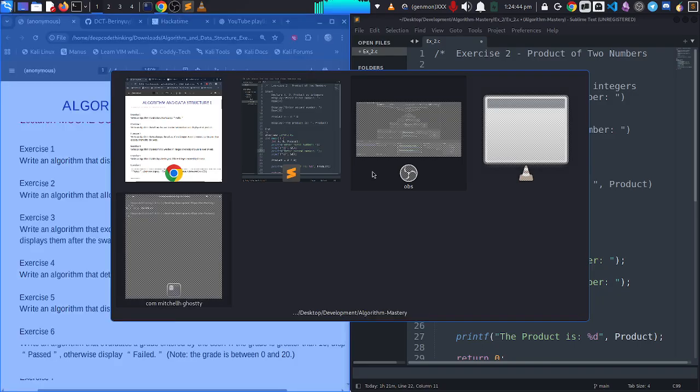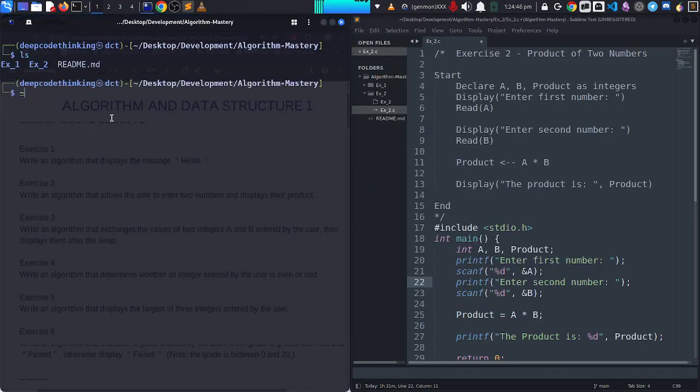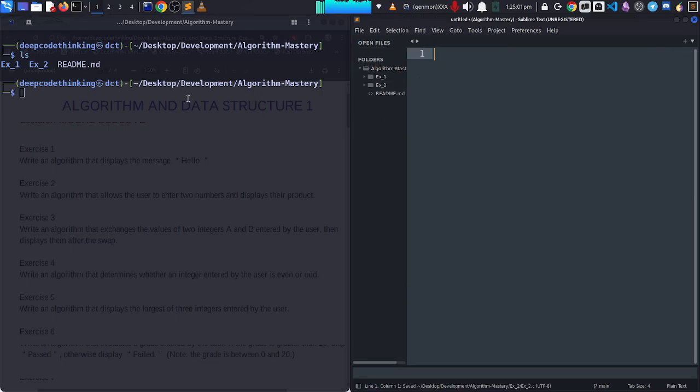Again, I'll be using my terminal to create my files and folders, because using the command line interface is really fast and swift for me. So I'm just going to close this exercise 2, and I'll create a new folder. So make directory, I'm going to call it exercise 3.